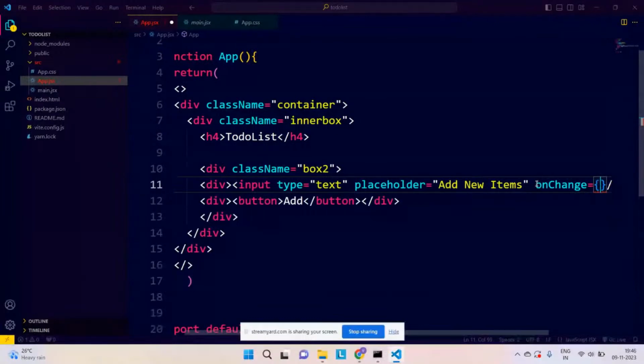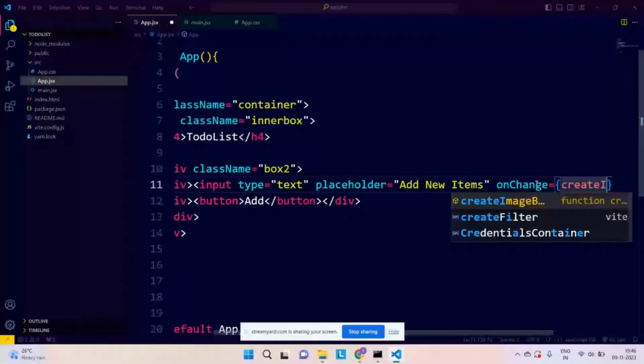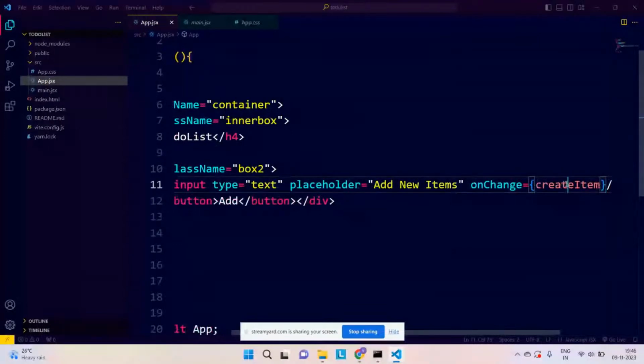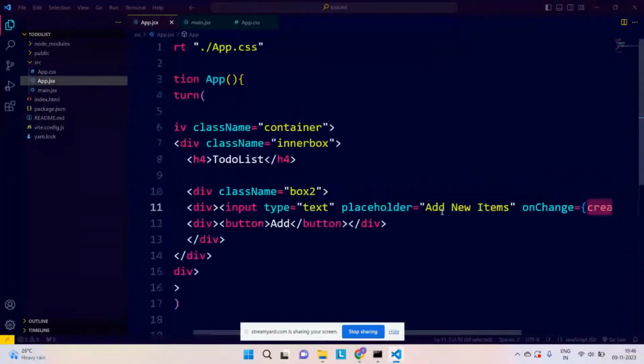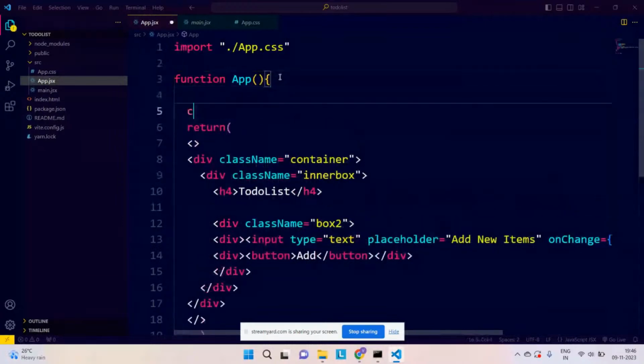I will call it createItem, something like this. This is a simple function which we need to create first of all, otherwise it will throw an error. You can create your function inside this App function before return. So I will say const createItem is the function. This is actually an arrow function.